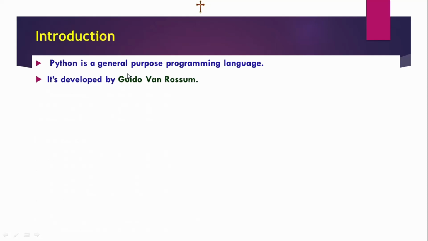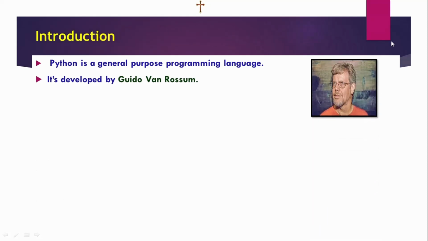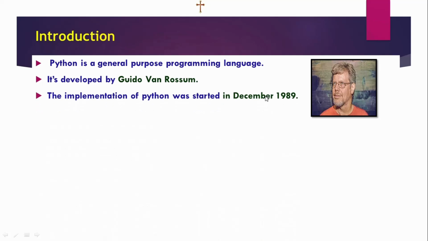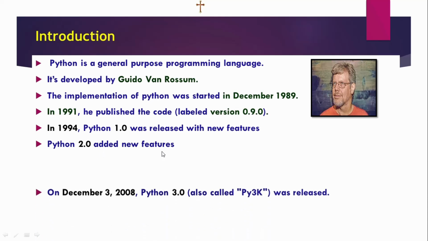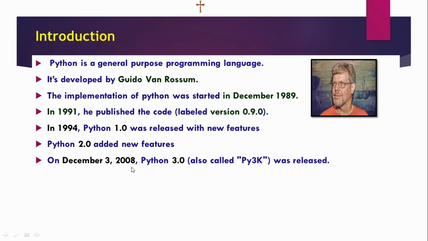Then it was developed by Guido van Rossum. In this picture, Guido van Rossum. The implementation of Python was started in December 1989. After, in 1991, he published the first version of the code, 0.9.0. Then, in 1994, Python 1.0 was released with additional new features. Then Python 2.0 was added with new features. After, on December 3rd, 2008, Python 3.0 was released. This is a better version than the others.